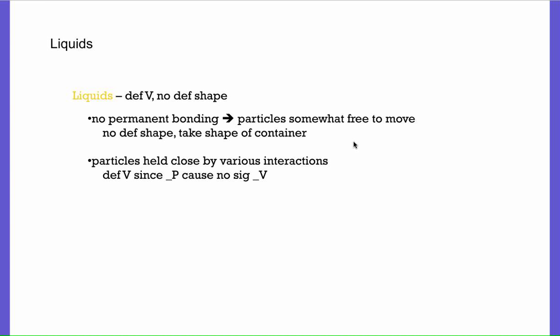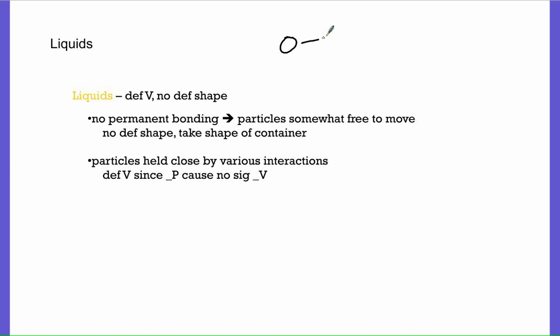Alright, so our last thing to talk about are liquids. And this should be easy, it should be a pretty short video. So liquids have a definite volume but no definite shape. Again, they do have interactions. Particles are going to be very close together.